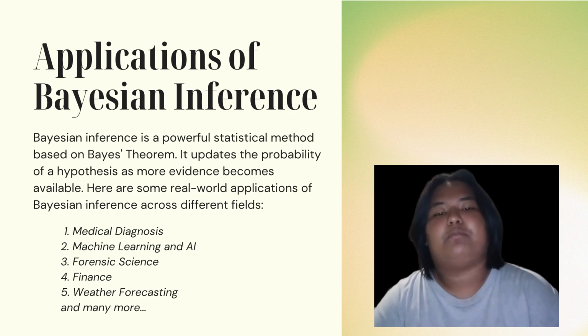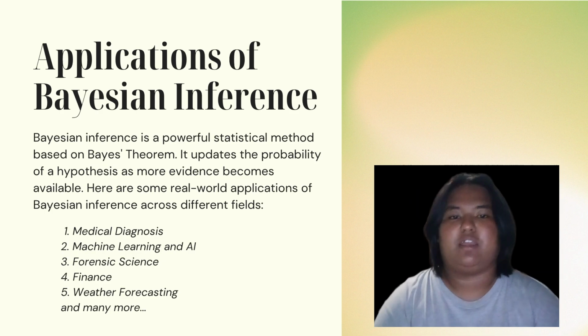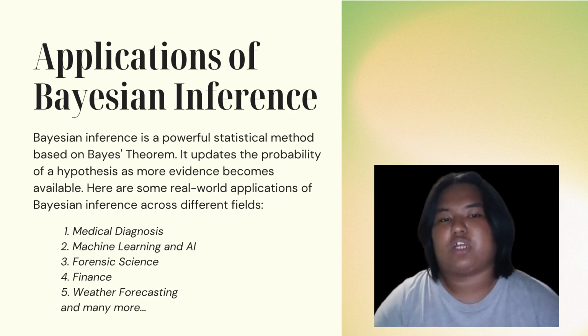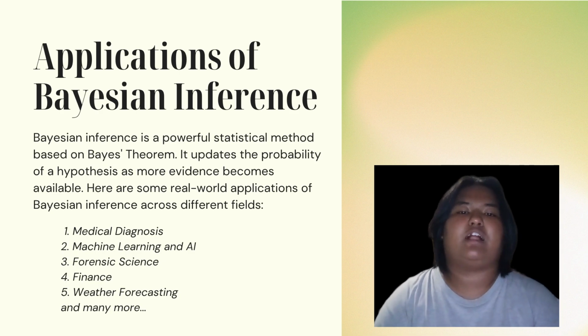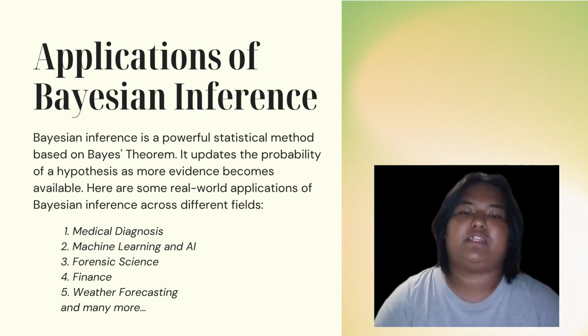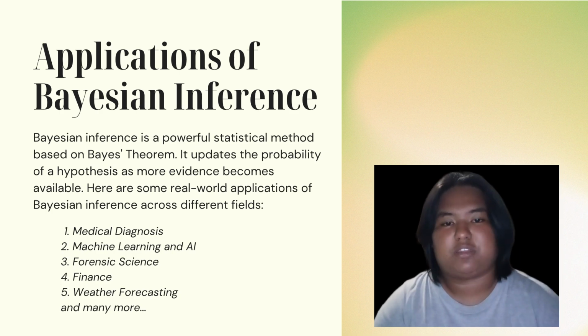How about the weather? Bayesian inference is behind those forecasts you check every morning. If it rained yesterday and there are clouds today, the model updates the chance it will rain tomorrow. In forensics, Bayesian inference helps weigh the probability that someone is guilty based on new evidence like DNA, while considering prior info like location or motive.